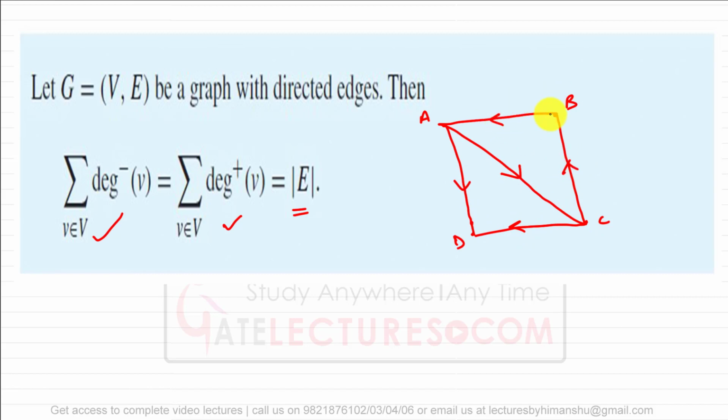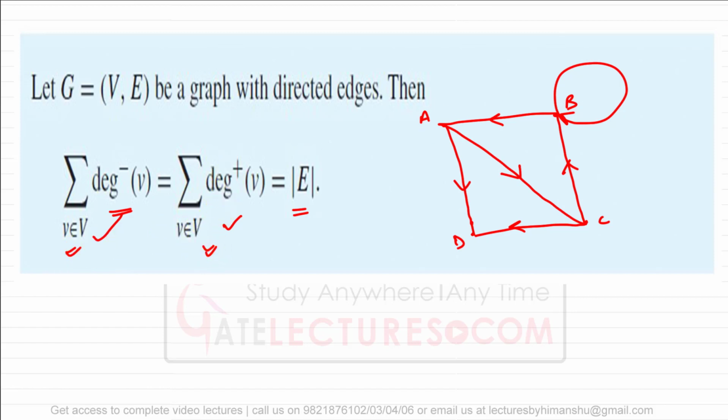Some random directions I am taking. Correct? And we have one self loop also. Now they are saying the summation, if we add all the in degrees for a vertex V, for all the vertex V, that should be equivalent to the sum of all the out degrees.